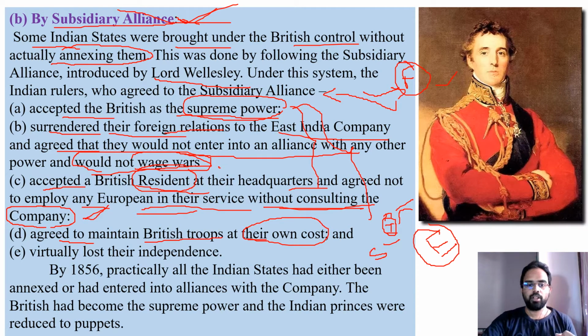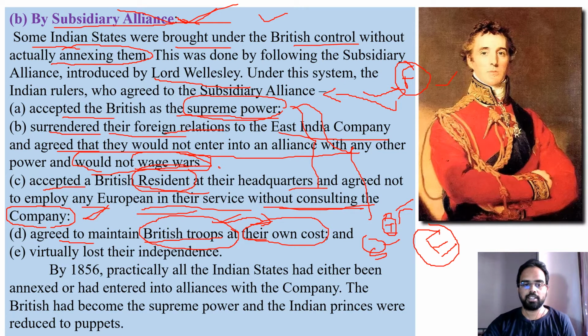And in protecting their territories, they have to keep some British troops there, and the maintenance, paying salaries and giving them shelter, food and everything, should again be taken care of by the Indian ruler. The British won't pay them any salaries, and the company will not pay any salary. The ruler who agreed to this alliance has to pay salaries, food and living costs in the kingdom.